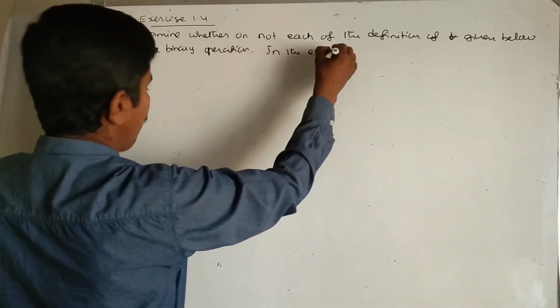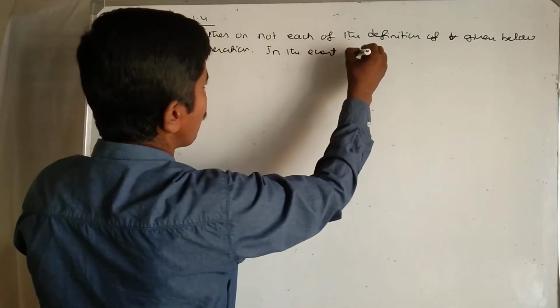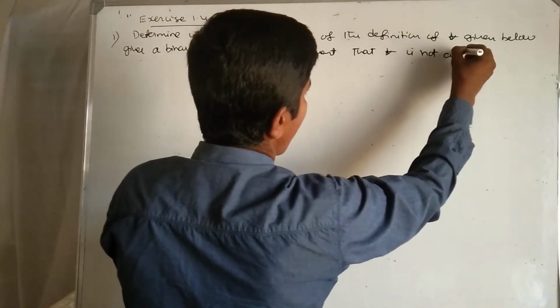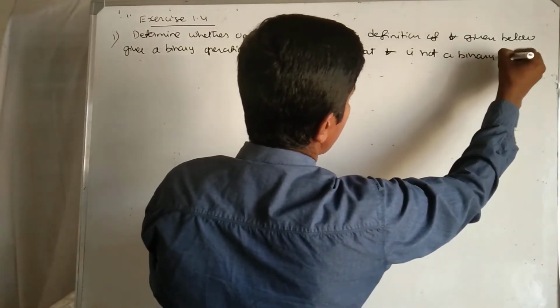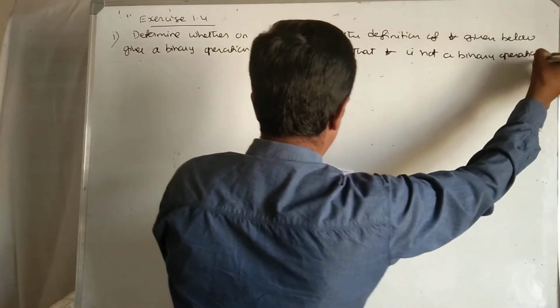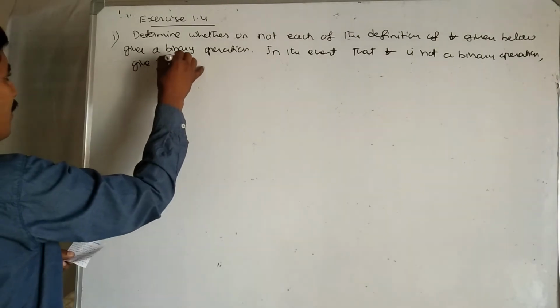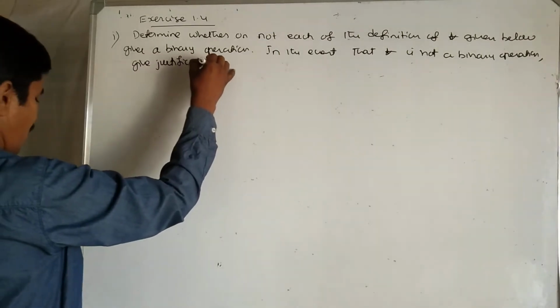In the event that star is not a binary operation, give justification for this.